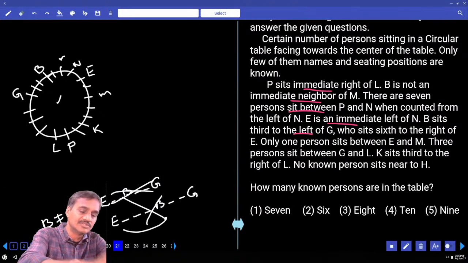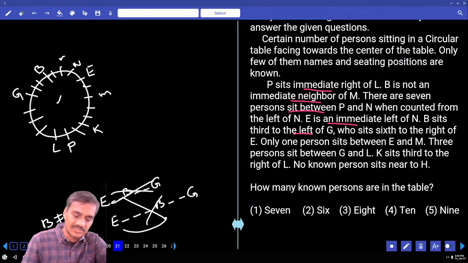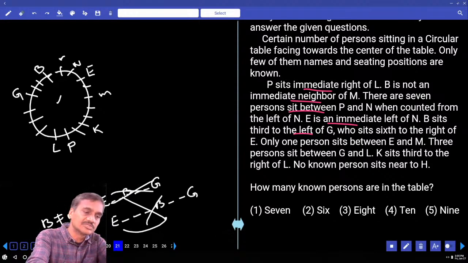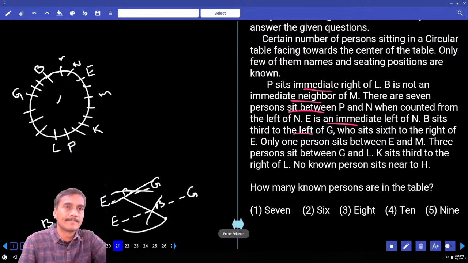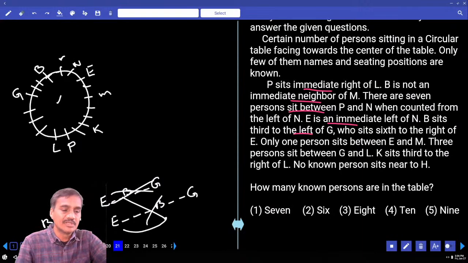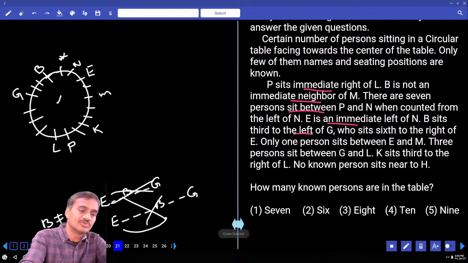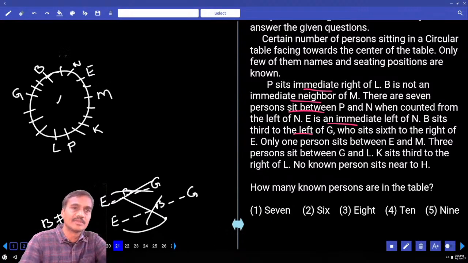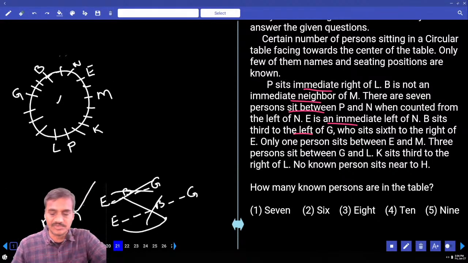Is that right? G is 1, 2, 3, 4, 5, 6. We have written 7 here. Okay? G is 6th to the right of this one. As G is 6th to the right, hence this must be like this. Does it fit? Now, 1 person between E and M. B and M cannot be adjacent to each other. M cannot be here. Then M must be at this place. M is here. Now we have done with this information as well.